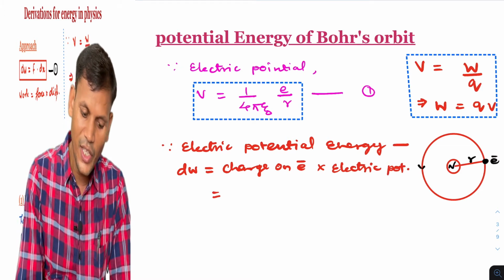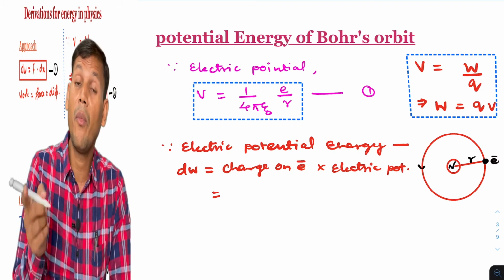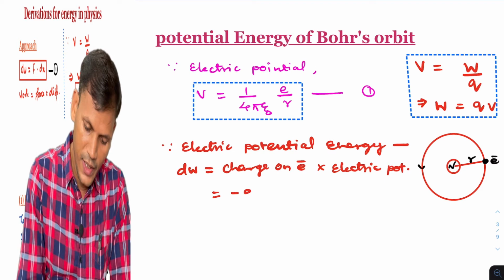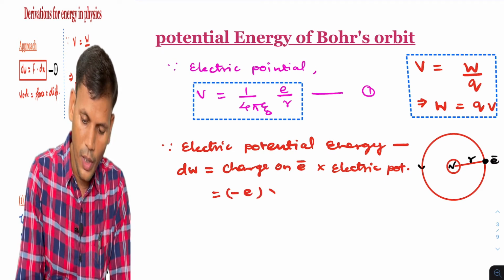So what is the charge on the electron? The charge on the electron is minus E. So the charge on the electron is minus E into the electric potential.